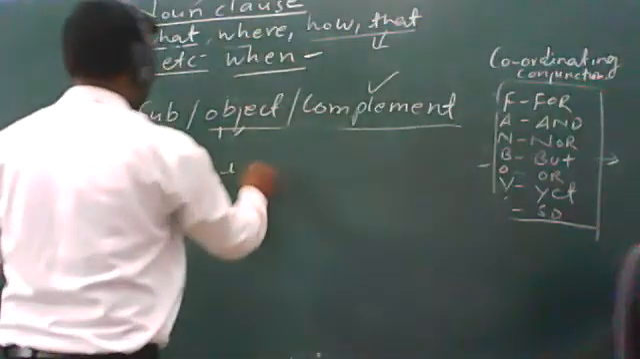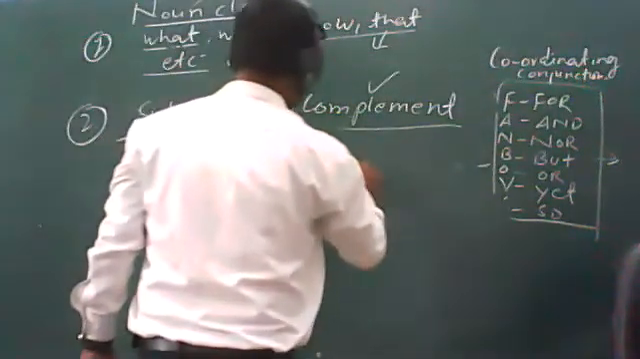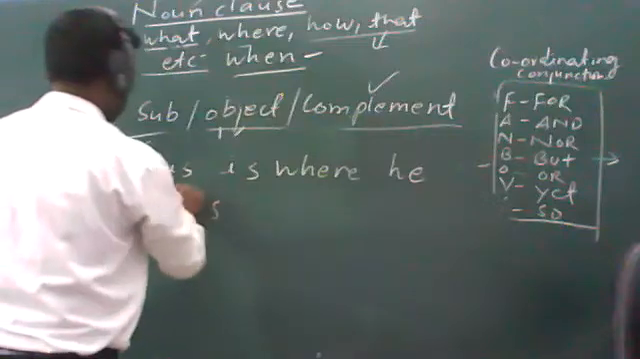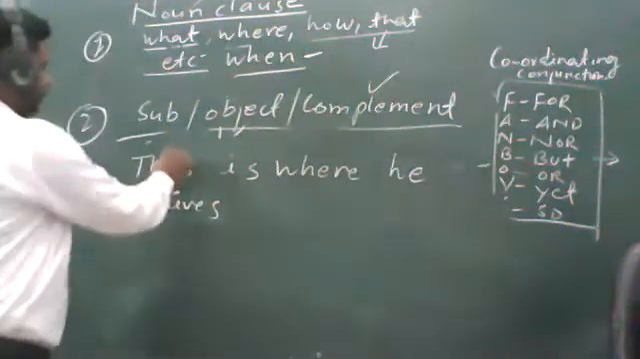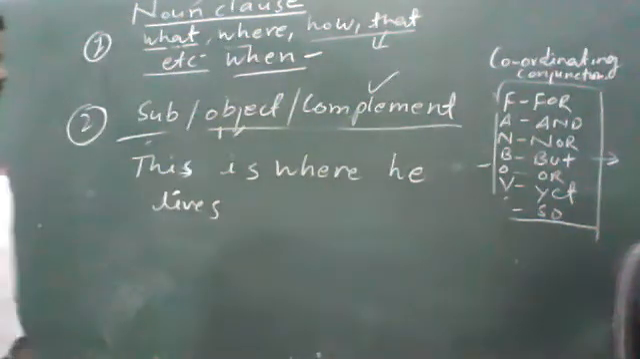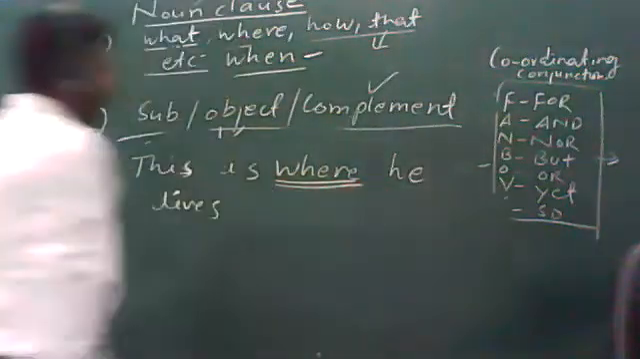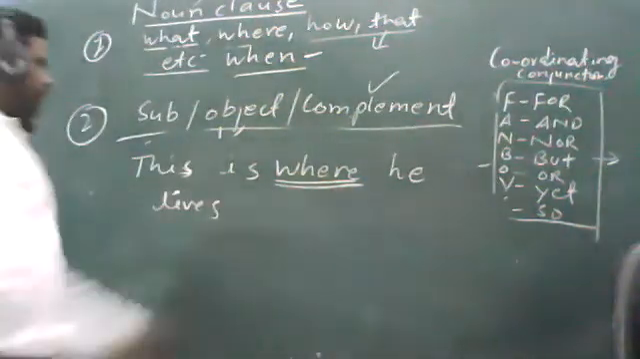This is where he lives. See this sentence, students. It should be quite clear that this word "where" is working as a conjunction here, and